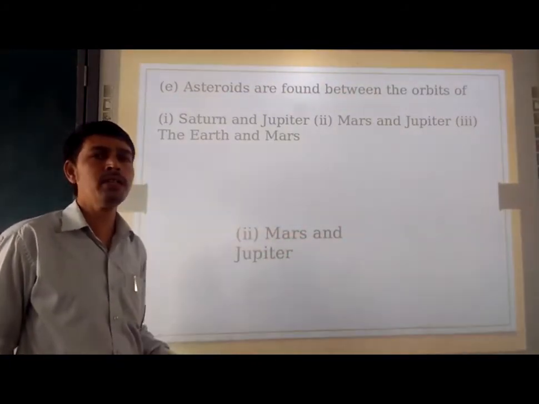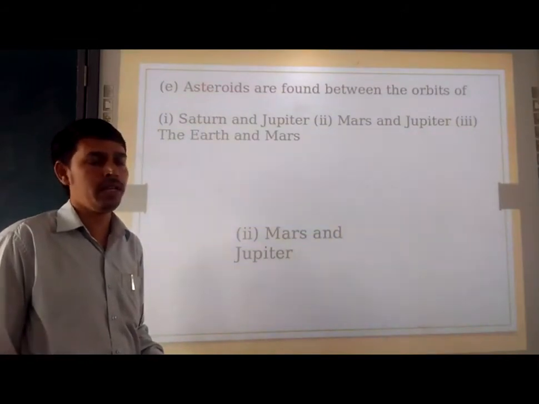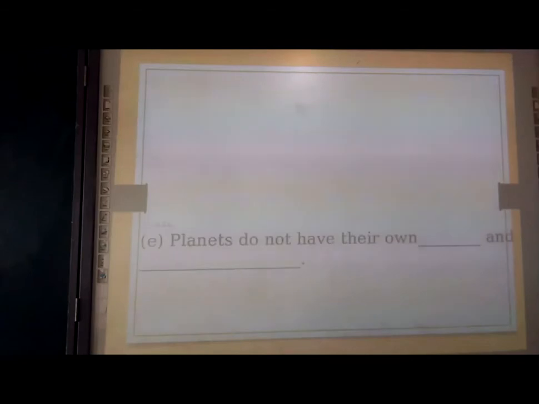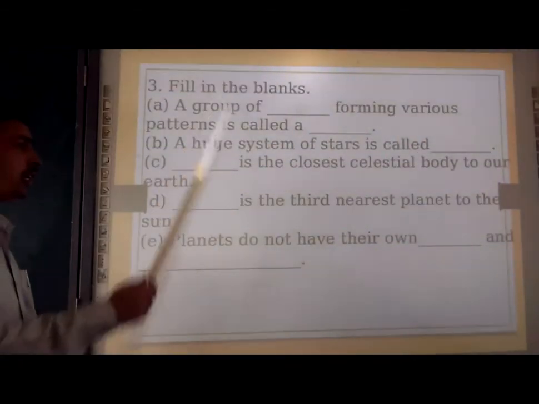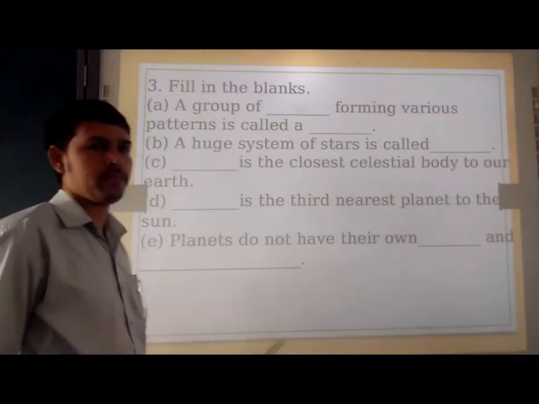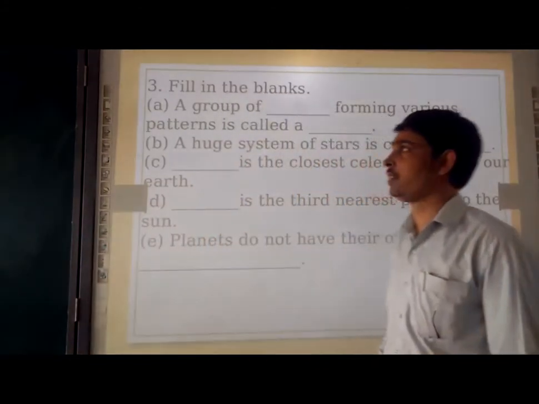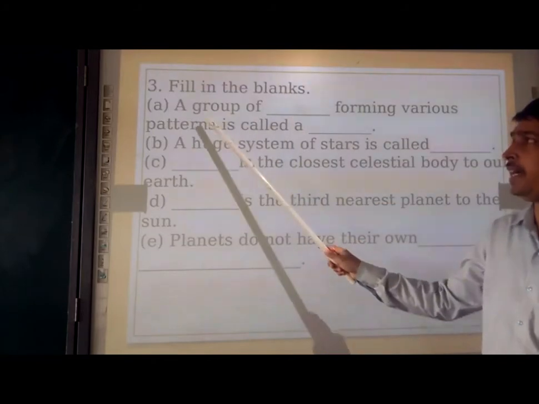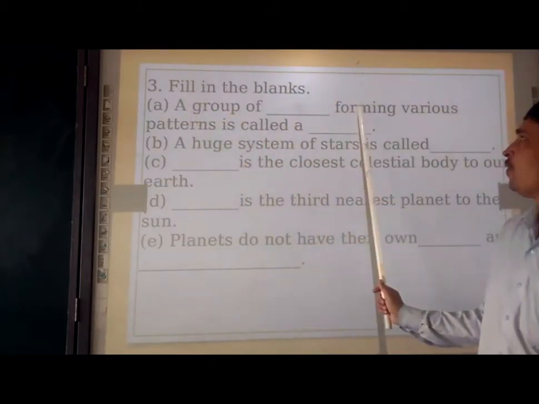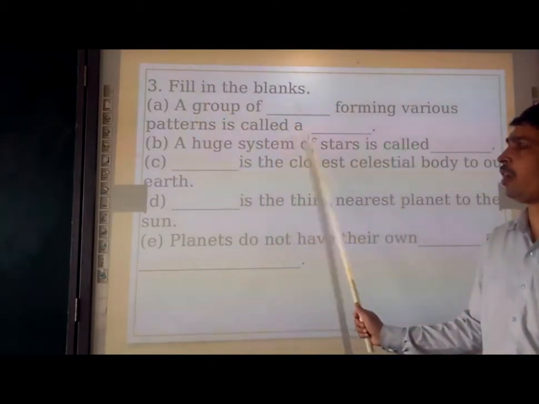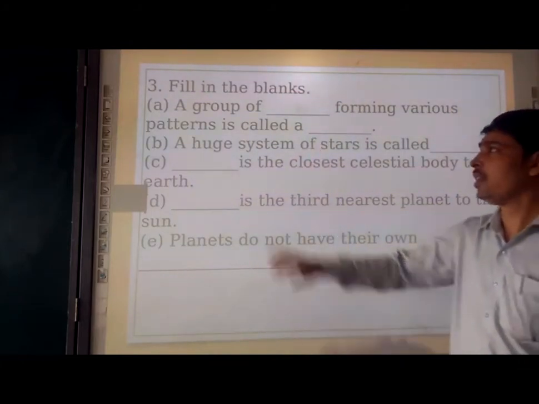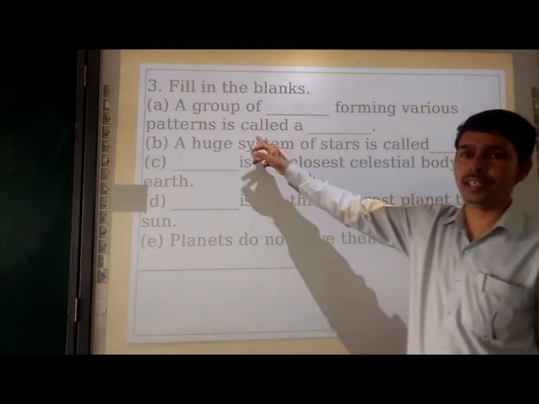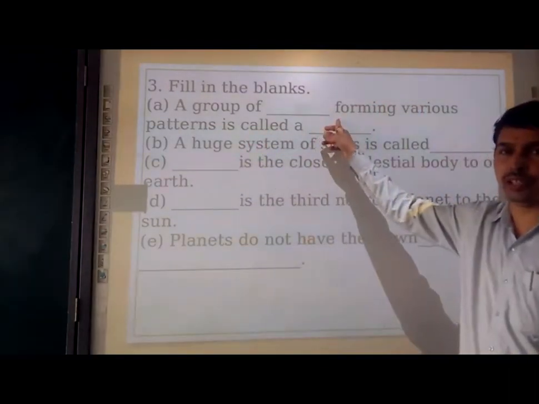Next we are moving to a discussion on fill in the blanks. So here are the fill in the blanks for you. Please see the fill in the blanks. Third, fill in the blanks. A group of dash forming various patterns is called dash. So here, a group of stars forming various patterns is called a constellation.